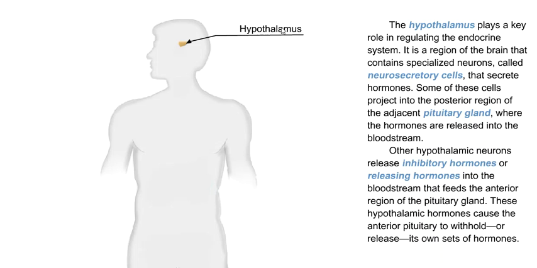It's a region of the brain that contains specialized neurons called neurosecretory cells that secrete hormones. Some of these cells project into the posterior region of the adjacent pituitary gland, where the hormones are released into the bloodstream. Other hypothalamic neurons release inhibitory hormones or releasing hormones into the bloodstream that feeds the anterior region of the pituitary gland. These hypothalamic hormones cause the anterior pituitary to withhold or release its own sets of hormones.